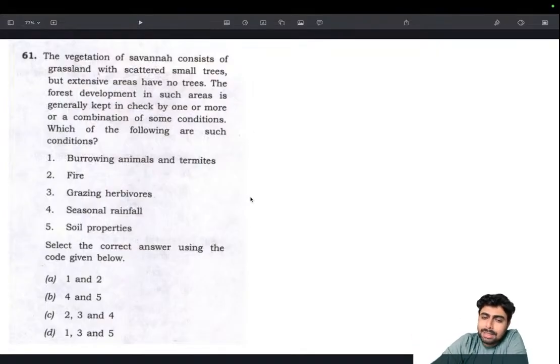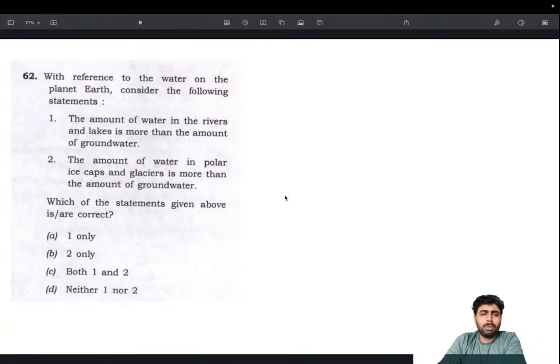So this is why UPSC is slightly moving away from the "only one, only two" kind of questions, because they tend to reward the people who actually make mistakes. So that's one thing. Apply your logic and basic understanding about all sorts of forest, especially the savanna, evergreen, deciduous, and coniferous. Okay. Moving on, next one.